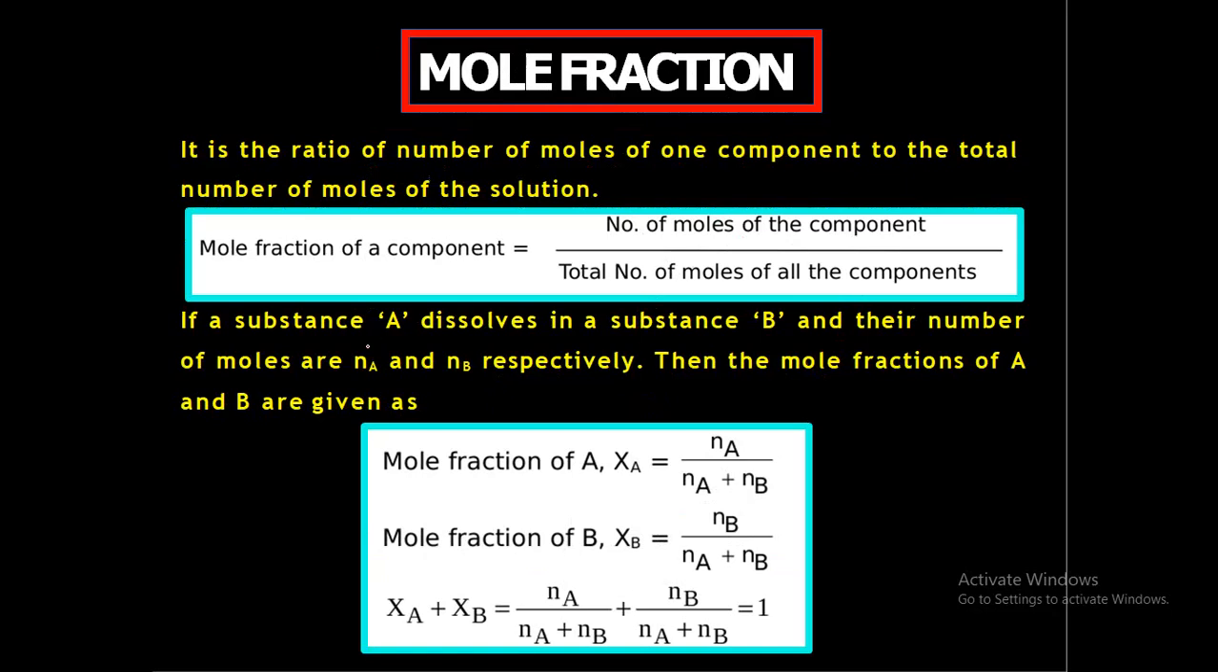If a solution has substance A and substance B, then mole fraction of A will be number of moles of A divided by number of moles of A plus number of moles of B, and correspondingly mole fraction of B will be equal to number of moles of B divided by number of moles of A plus number of moles of B. And in case of a solution which has two components, the sum of mole fractions will be equal to 1, and if it has 10 components in a solution, then the sum of mole fractions of these 10 components will be equal to 1.